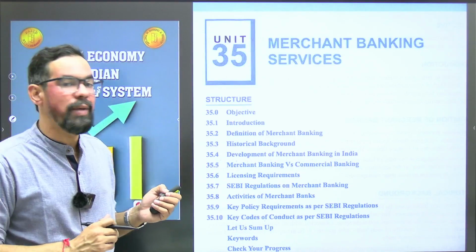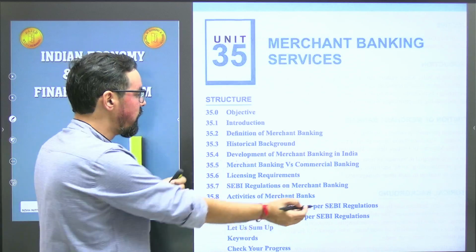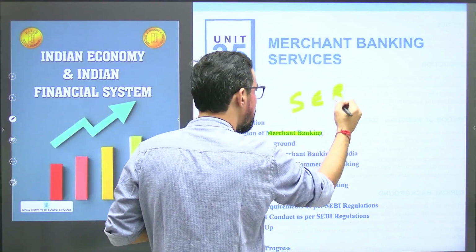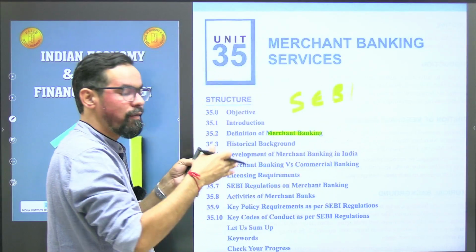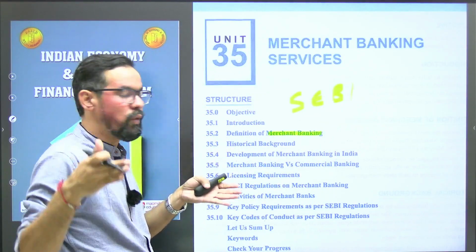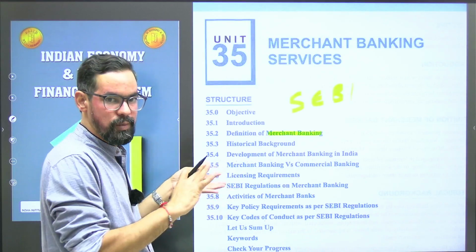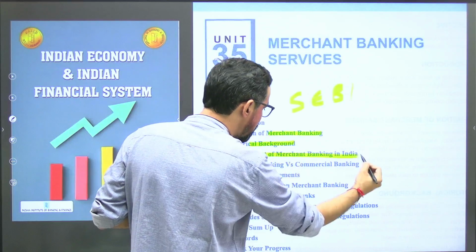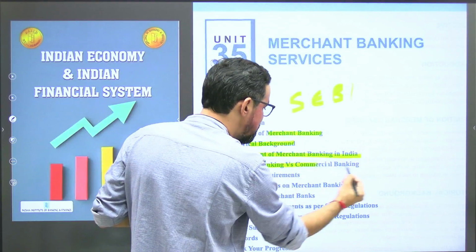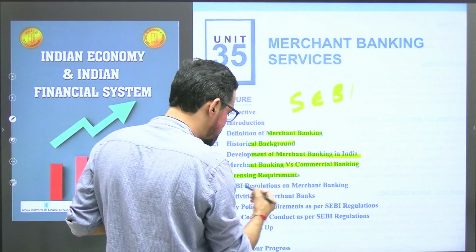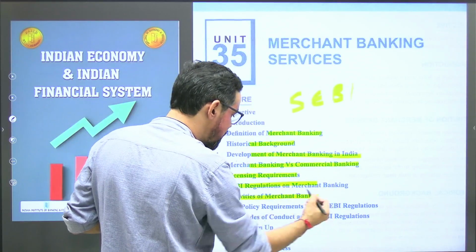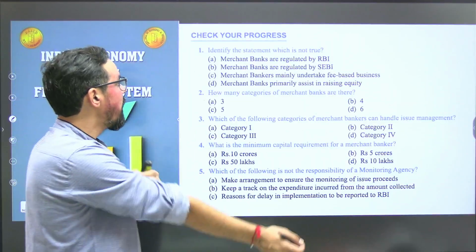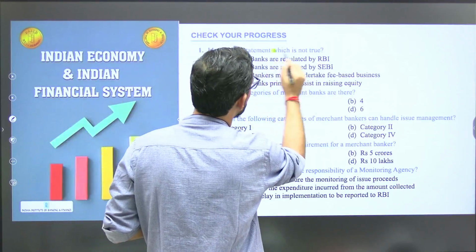Next one, merchant banking services. What is merchant banking? Merchant banking is basically regulated by SEBI, Securities and Exchange Board of India. We have 4 types of categories, category 1, 2, 3, 4. I hope you have gone through this particular part again. If not, please watch it. So historical background, merchant banking in India, merchant banking versus commercial banking, license requirements, SEBI regulations, activities and key requirements, key codes.